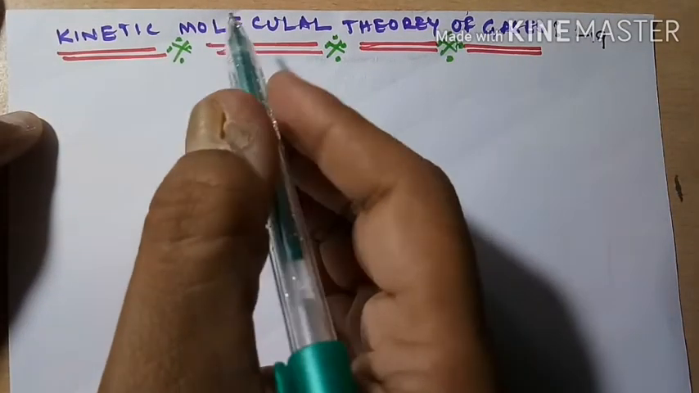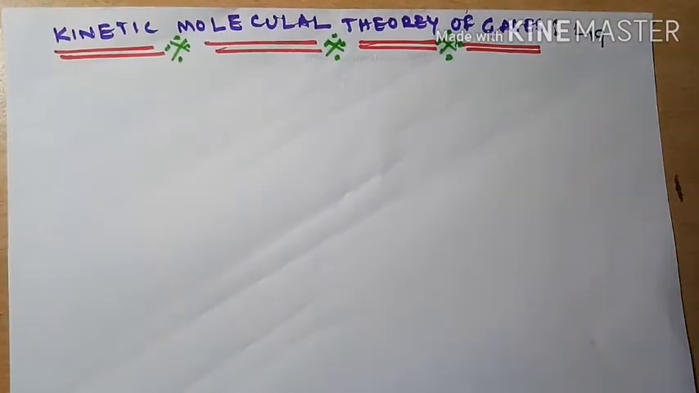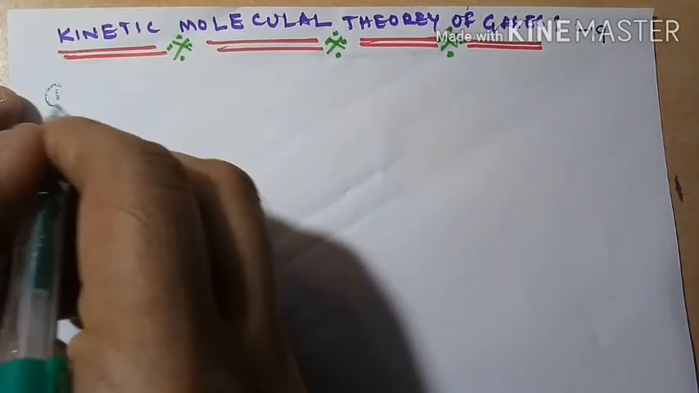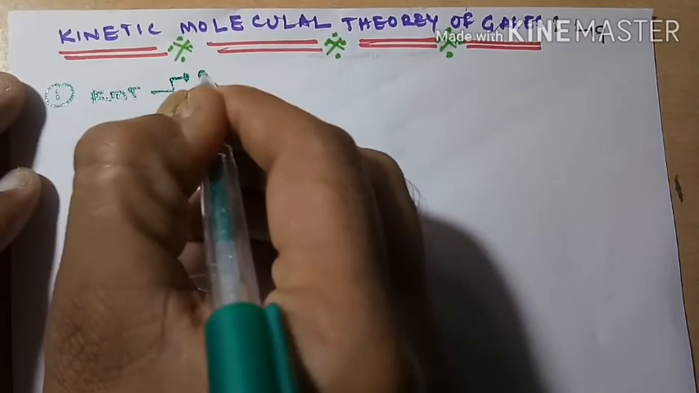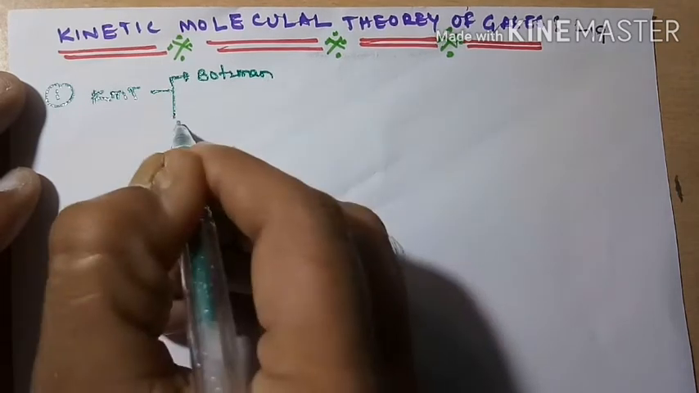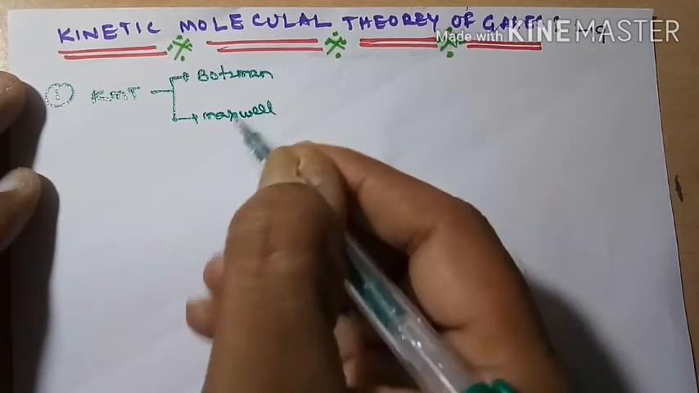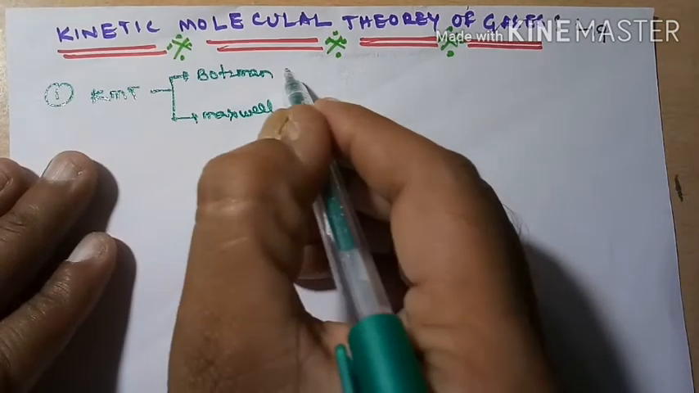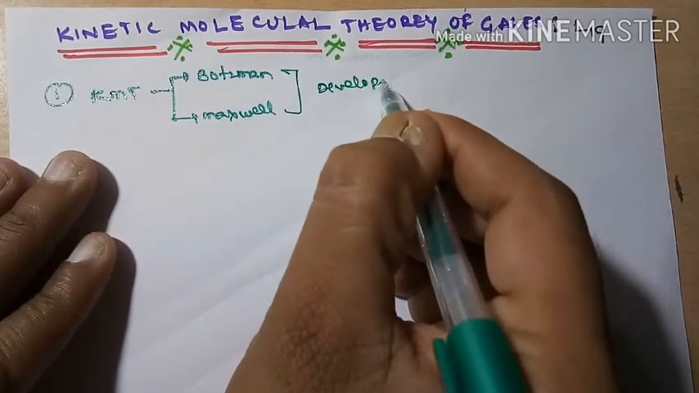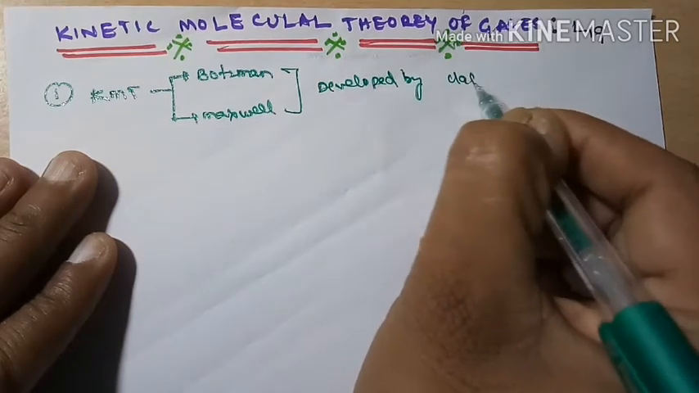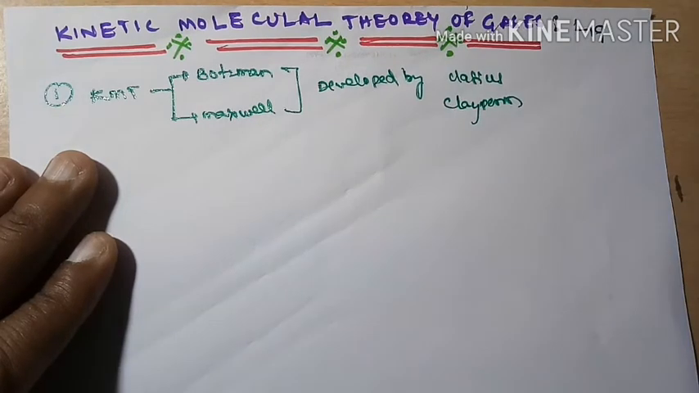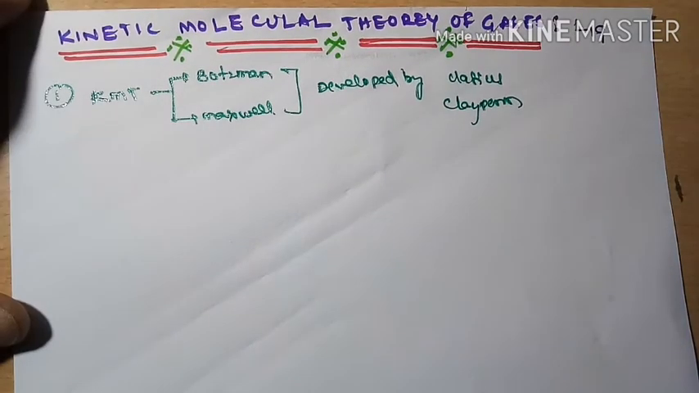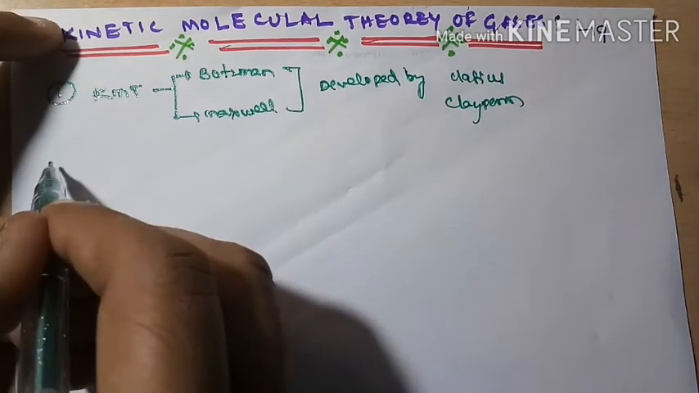Kinetic molecular theory of gases. This theory was proposed by Boltzmann and Maxwell, and developed by Clausius and Clapeyron. So according to this concept,